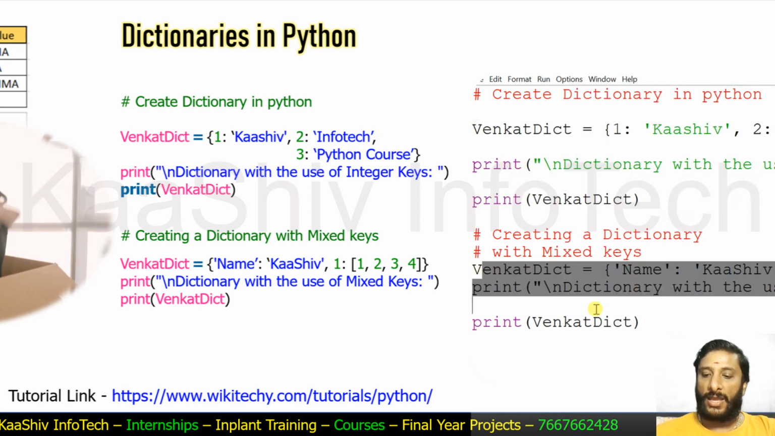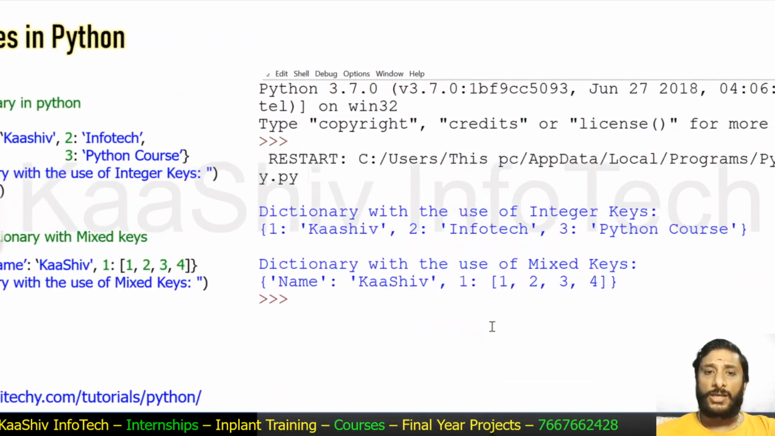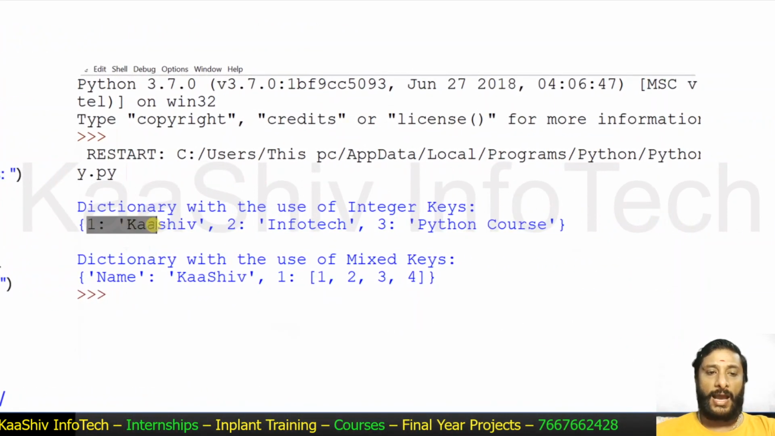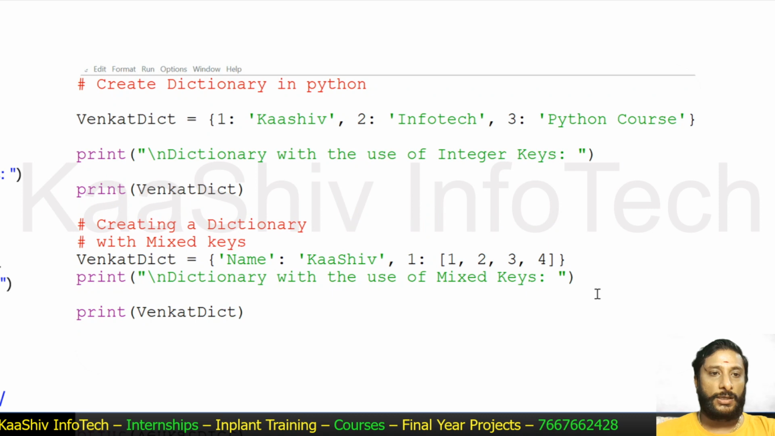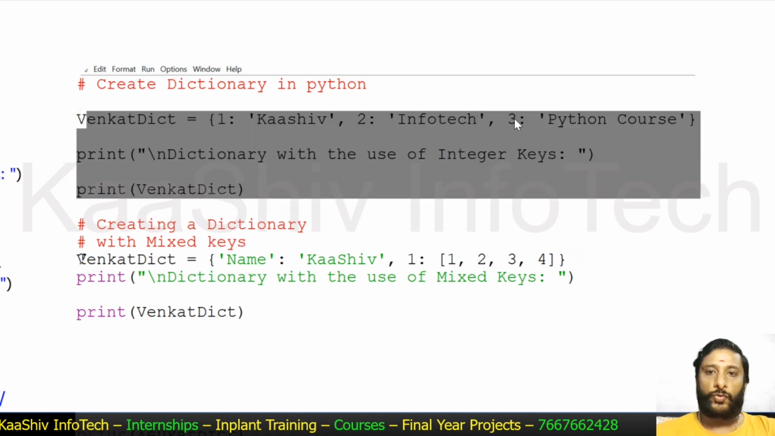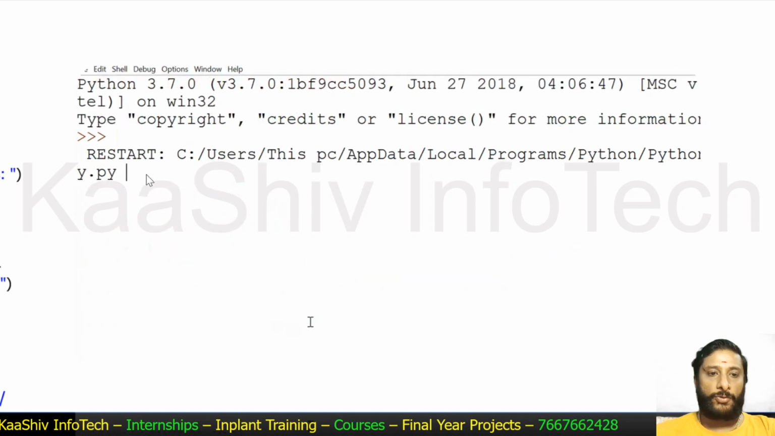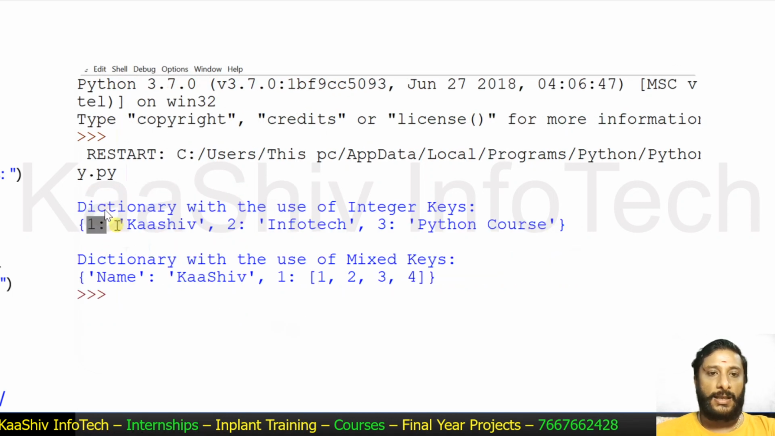You can see over there I have Venkat Dix here, and I'm implementing it. You can see the implementation part here. This is the dictionary which I created. Let me show the code here. Venkat Dix has 1 Cashew, 2 Infotech, 3 Python course. I'm printing it, and you are able to see this is the dictionary I created, a key value pair.